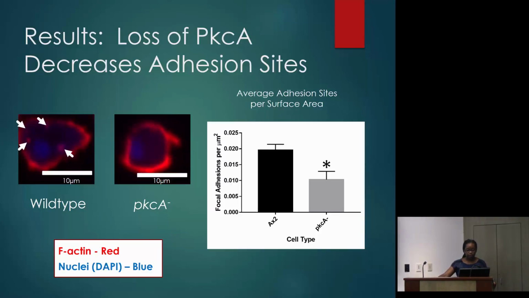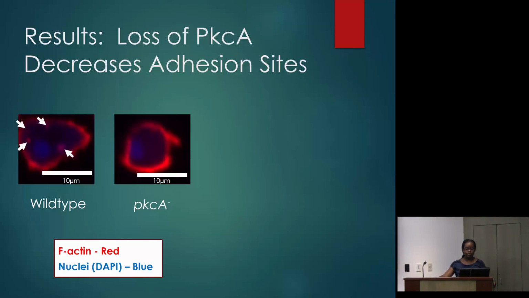And to avoid bias, I used a large sampling size of 50 cells per the 3 experiments for each cell type. So a question arose while analyzing the data: what if the adhesion sites were just based on cell size? And what if the wild-type cells are bigger than the PkcA- cells, and that's why they have more adhesion sites? So to account for this, I looked at the adhesion sites per surface area, because the amount of adhesion sites between the 2 cell types could have been proportionally the same.